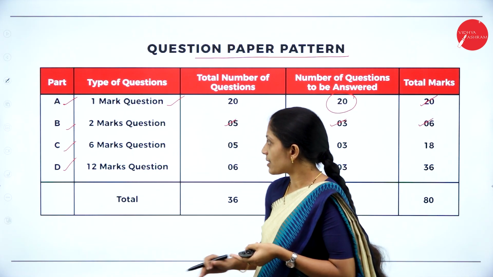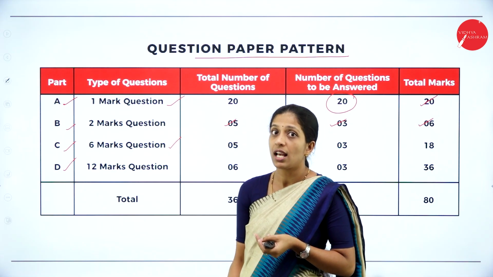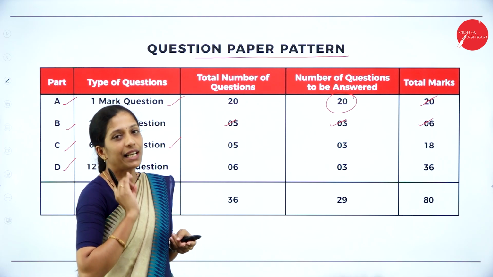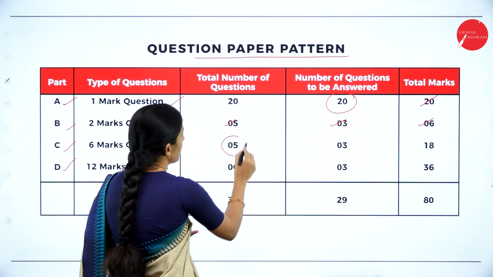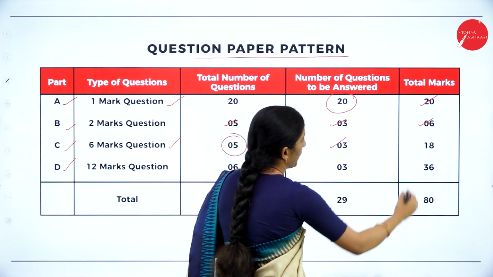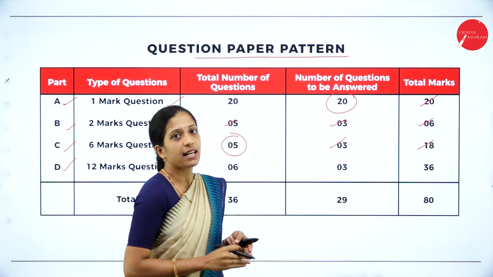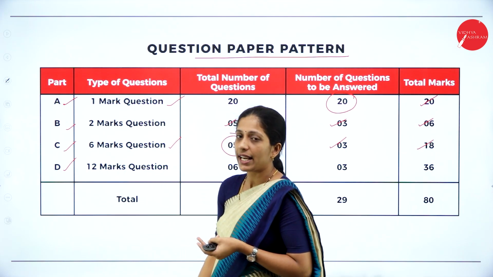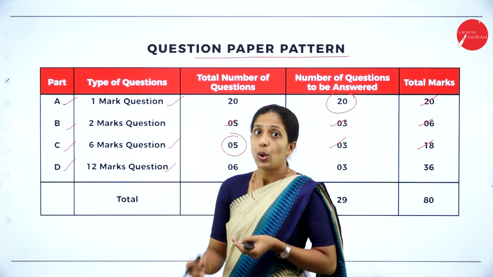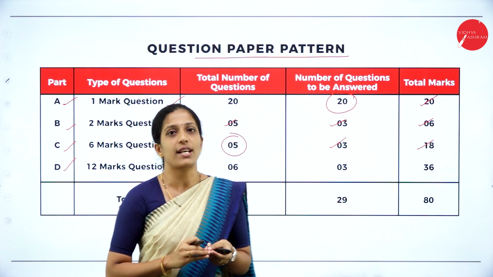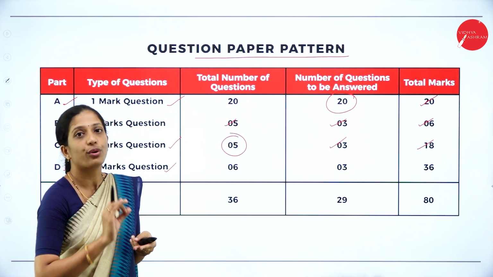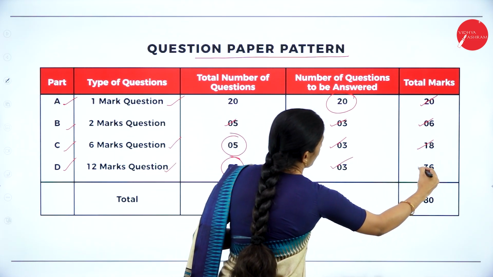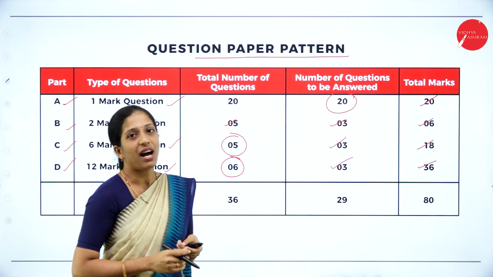Now coming to section C, these are 6 marks questions, where they'll ask you 5 questions, out of which you are going to answer only 3. So out of 5 questions, you are going to answer 3 questions, so that you can get 18 marks. Now coming to your last section, that is section D, 12 marks questions, where they'll ask you 6 questions, out of which you are going to answer only 3 questions. So out of 6 questions, you are going to answer 3, so that you can get 36 marks from section D.